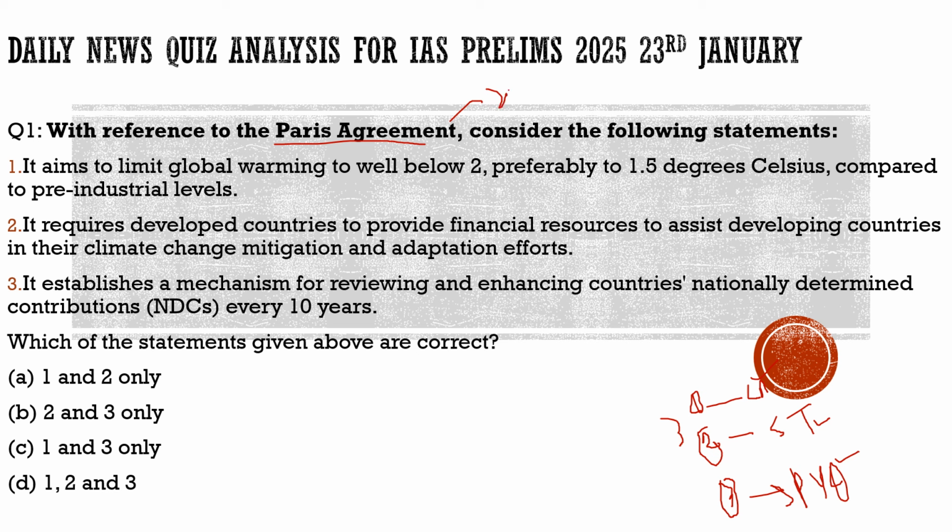Because Donald Trump took oath. He is now the 47th President of the US, and with his coming into office, many changes were very much expected. In yesterday's class also we discussed how he is going to have his policies against immigration, and how he is going to change the citizenship laws there with respect to birth. For example, if anybody is born there, naturally he used to be a citizen. Now he is going to change that. He has changed that. And also with respect to other key elements of geopolitics.